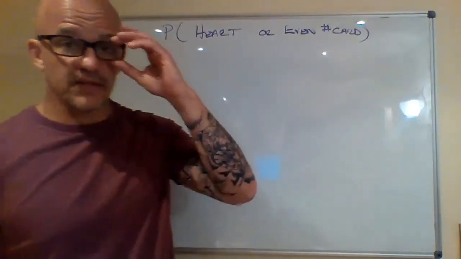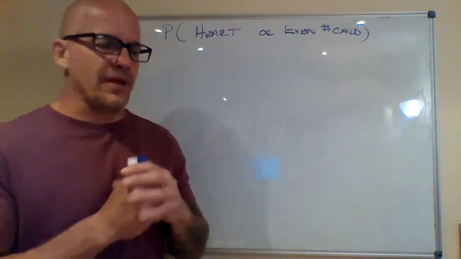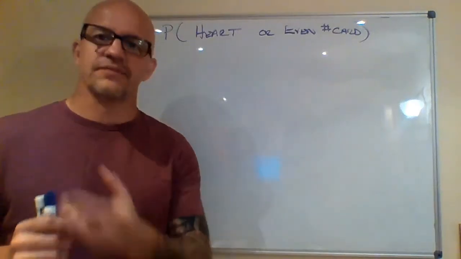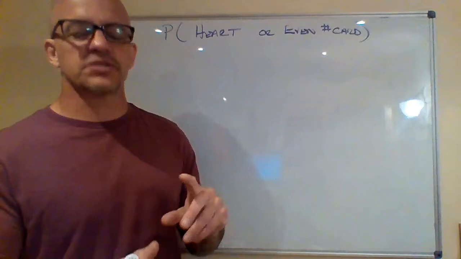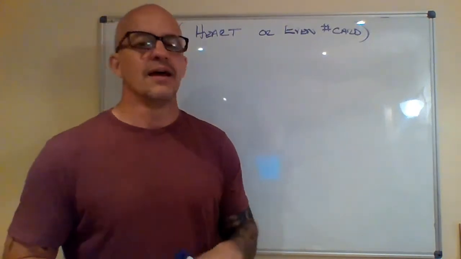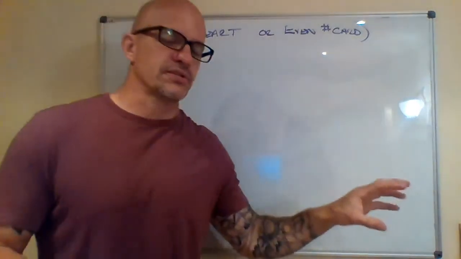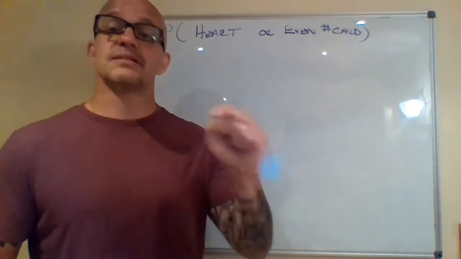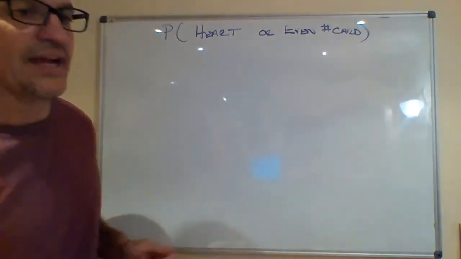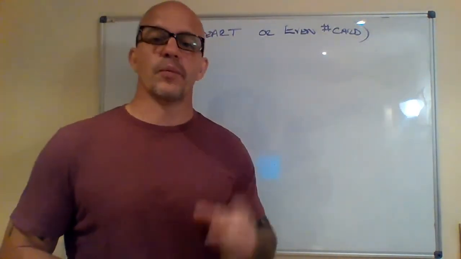All right, guys, let's have you try this one. So we're going to do probability of a heart or an even number card. So a heart would be any card in that deck that is of the suit of hearts. Probability of an even number card would be any card that has an even number on it, which of course is 2, 4, 6, 8, and 10. There are no other numbers in there. So the first thing you have to decide is, is this mutually exclusive or not? Can it occur at the same time? If it can occur at the same time, it is not mutually exclusive. If it can't, then it is mutually exclusive. So make that decision, choose the correct formula, go ahead, pause the video, give it a try.